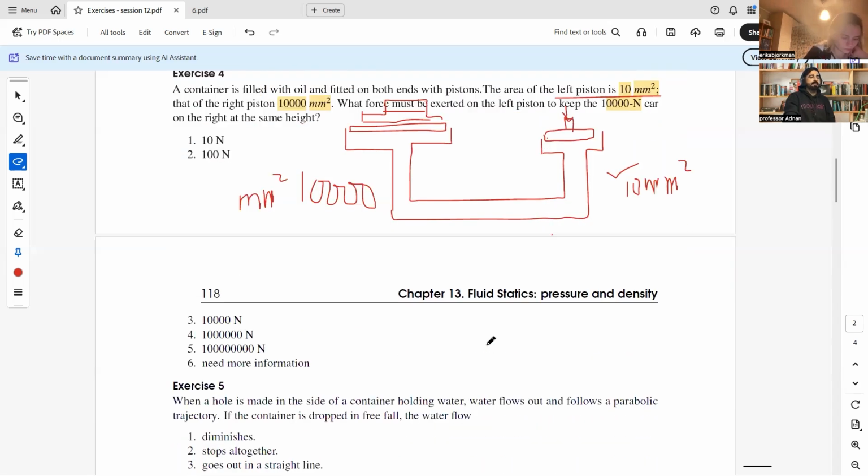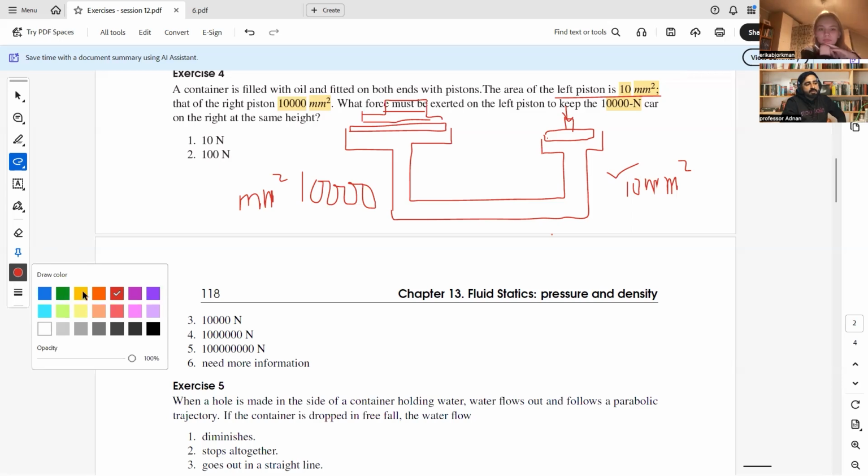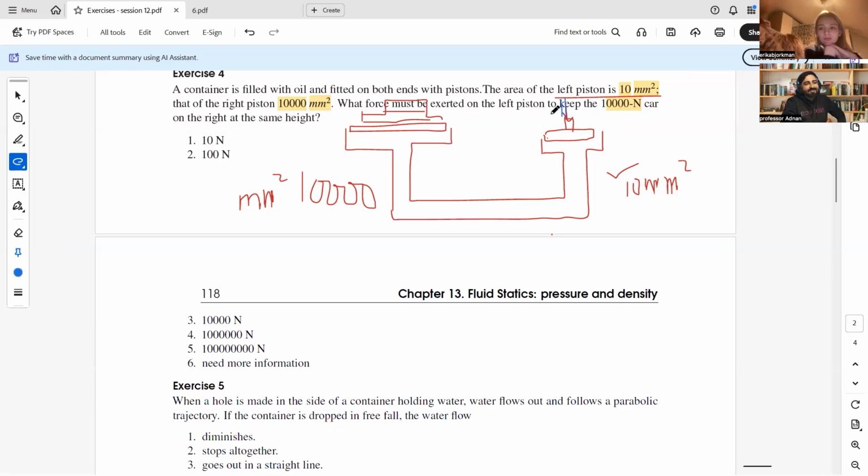And here the rule which is applied is the Pascal rule. According to Pascal's rule, if you have a disturbance created in a liquid, for example in an enclosed incompressible fluid at rest, any pressure applied at one point is transmitted to all the parts of the fluid equally. For example, if you apply pressure on the smaller piston in the diagram, then this pressure will be equally distributed throughout.